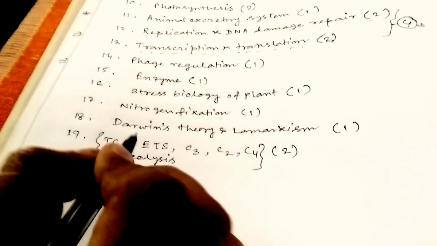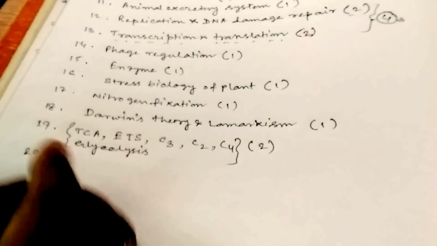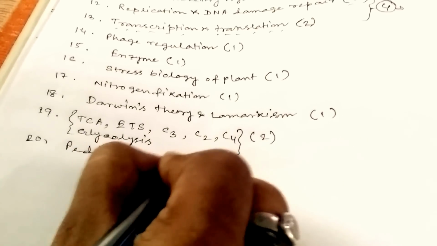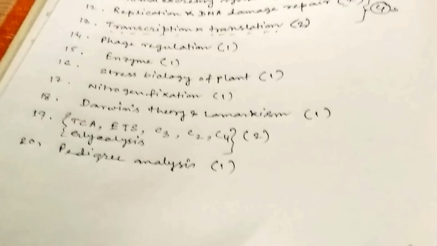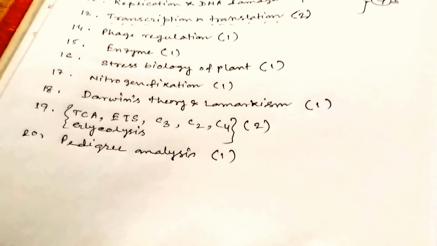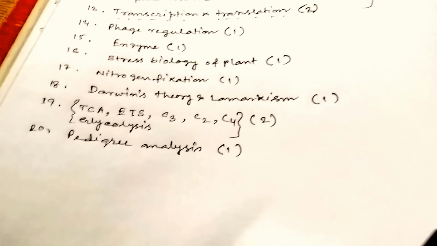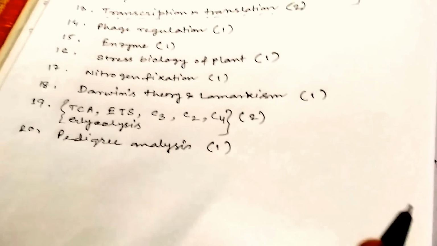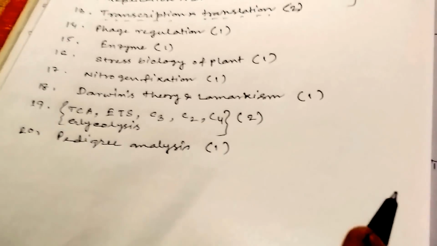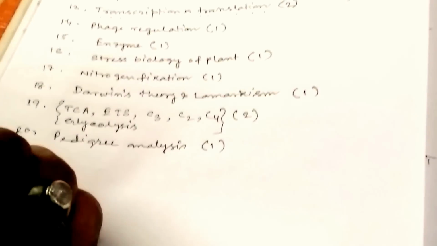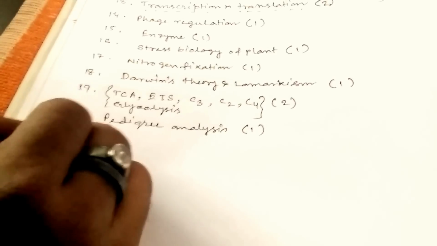Now come to the point 20. Pedigree analysis. You can get one question for group C or sometimes more, but it is very much important. Sometimes they ask frequently the frequency of pedigree analysis, or mode of inheritance in pedigree analysis. You can get B group questions from here obviously, and C group also. So you have to prepare for that, and surely you can get one question for group C.